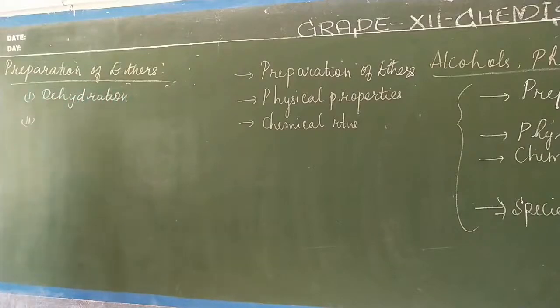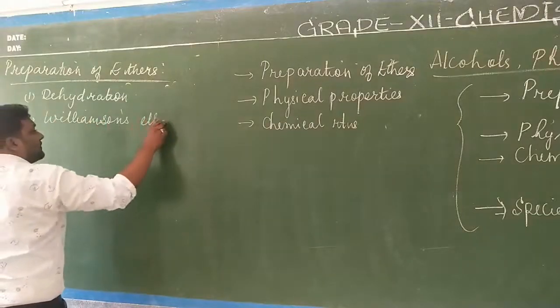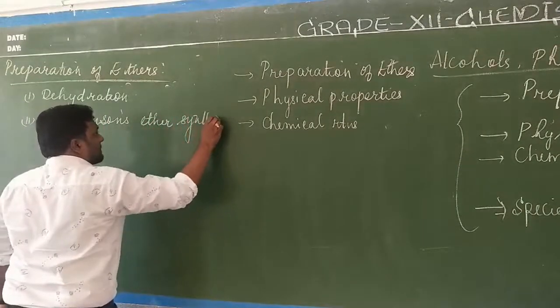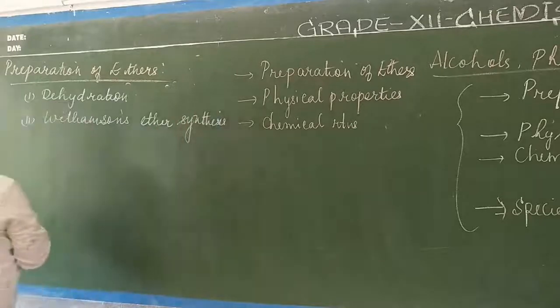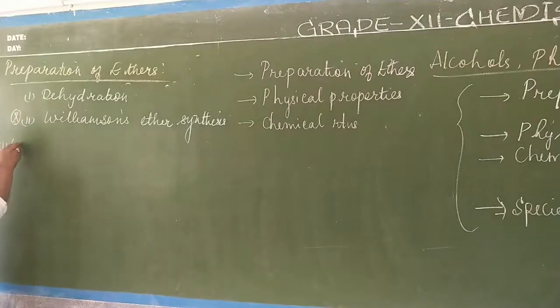And the second method of preparation is by Williamson ether synthesis. This Williamson ether synthesis is an important reaction. Now we will start with Williamson ether synthesis, the second reaction, first.